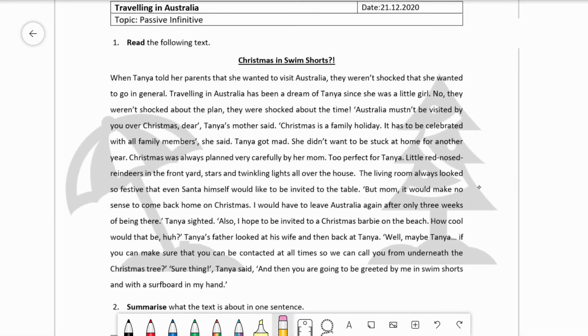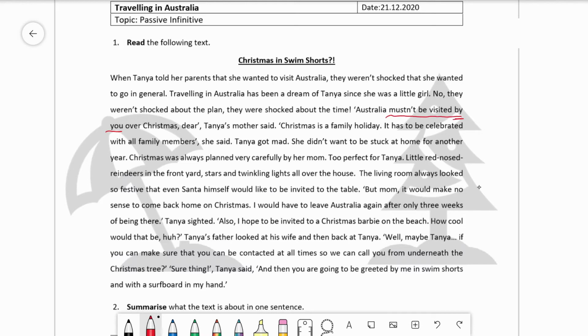So, as you know, one first hint for us to find a passive construction can be to look for the by agent. So let's first take a look at the text if we can find any by agents. And I can see the first one over here, by you. So in front of that there is a passive construction, which is mustn't be visited.